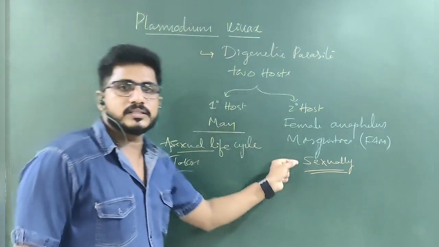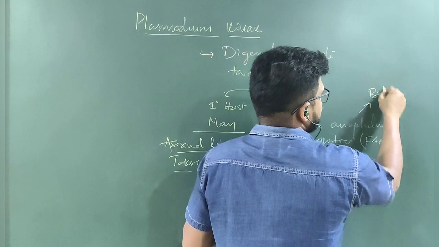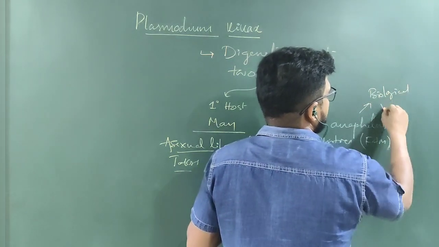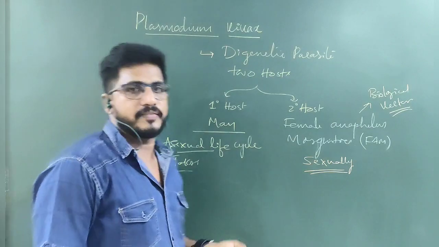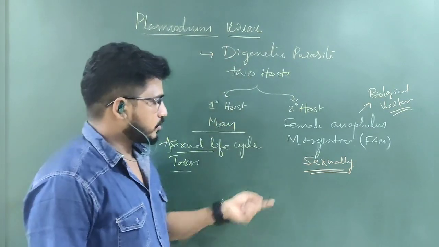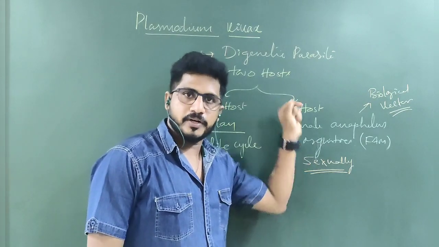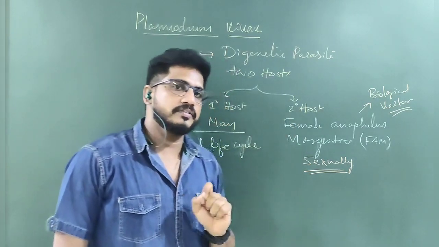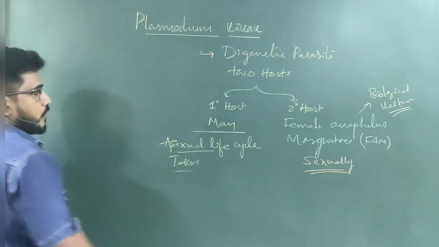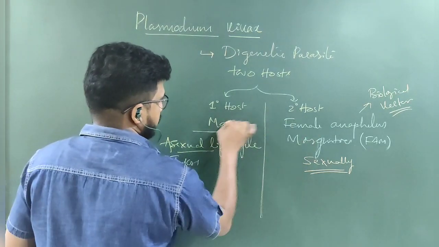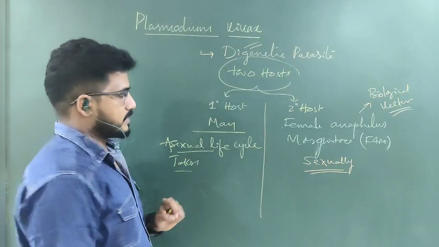It uses the mosquito, which is a biological vector. As I told you in the last class, a biological vector is one where, while carrying the parasite, it also undergoes some changes by the parasite. The changes are sexual reproduction by Plasmodium in the stomach of the female Anopheles mosquito. So as the primary host and secondary host are both present, it is called a digenetic parasite.